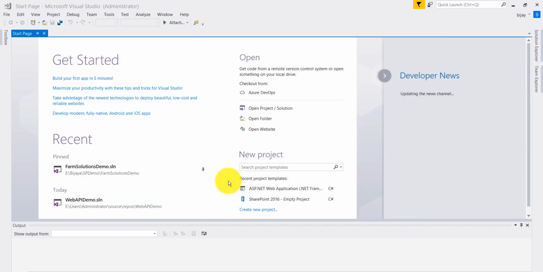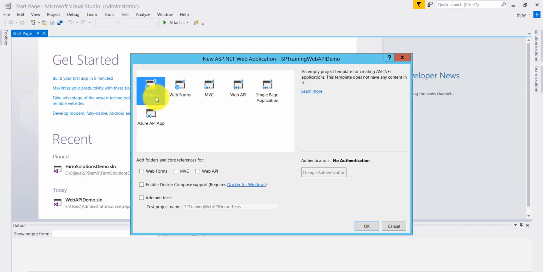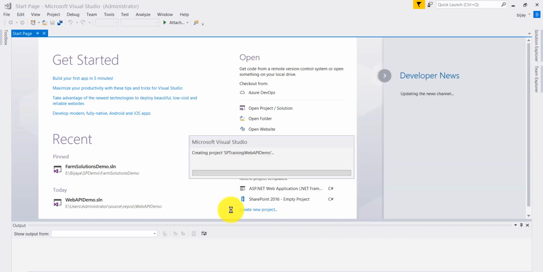Once you click on OK, you will see it asks to select the empty project and select this web API option. Now click on OK. It will create our project. Once this project is ready, we will add a controller into this web API.